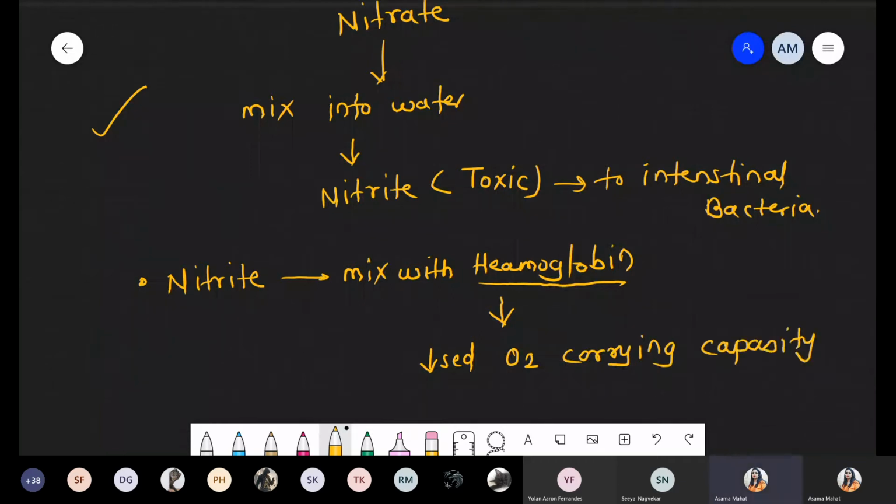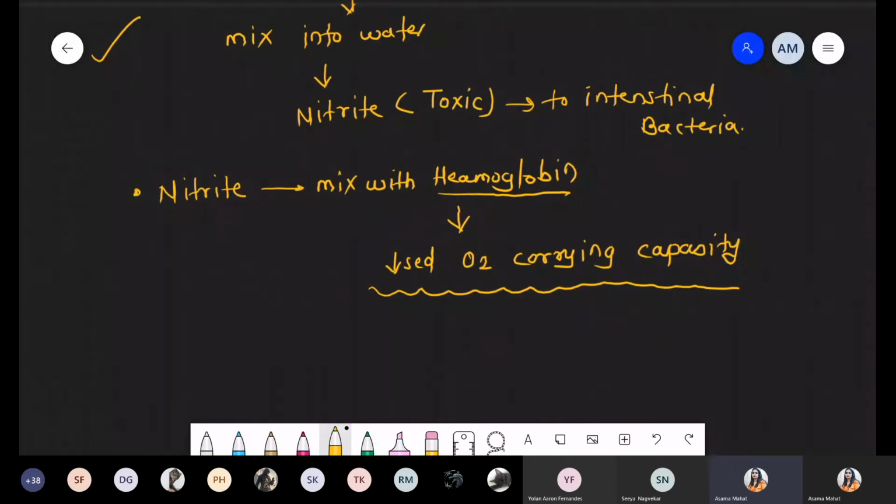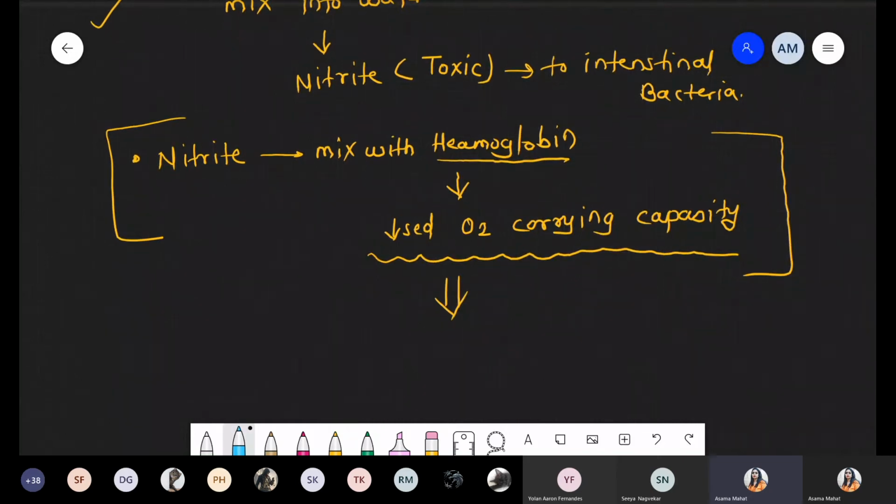We know that if the oxygen concentration inside the blood is decreased, this condition leads to an anemic condition. But here, more specifically, the nitrite binds with the hemoglobin, and the hemoglobin is busy binding with the nitrite. Ultimately it decreases the oxygen carrying capacity, and this disease is simply called blue baby syndrome, also called methemoglobinemia. That is one type of anemia.